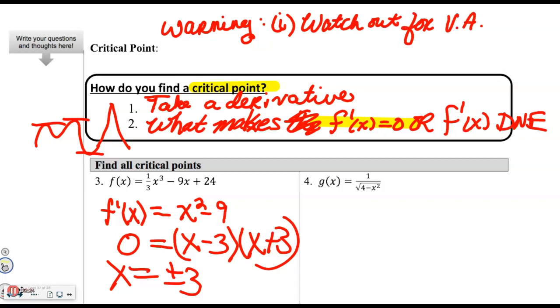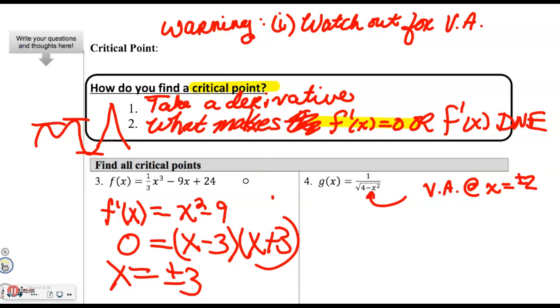Remember, those make the denominator equal to 0. They're x values for which the denominator is equal to 0 and the numerator is not. So in this case, I have a vertical asymptote at x equals plus or minus 2. That's a place of interest. Things can happen definitely to the left and the right of an asymptote, but I can't have a critical value there. I can't have a point on it at which the function turns.